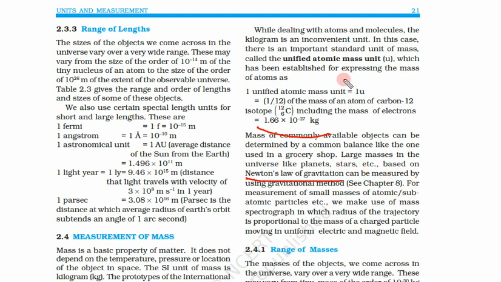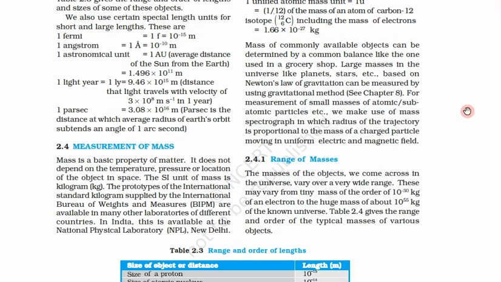Now we have said that we use this unit to measure the mass of very small entities, but the problem is, can we measure one carbon atom? How can we measure? That is another problem. Very large masses can be measured with Newton's law of gravitation, that we will learn later.